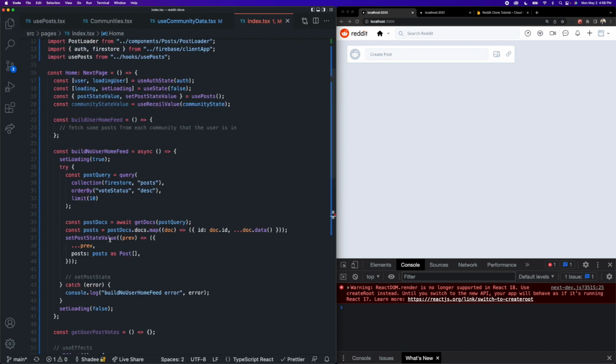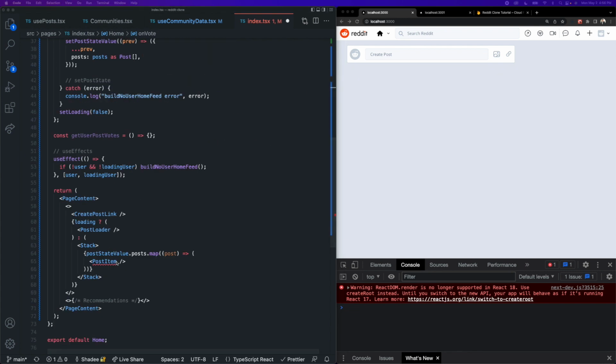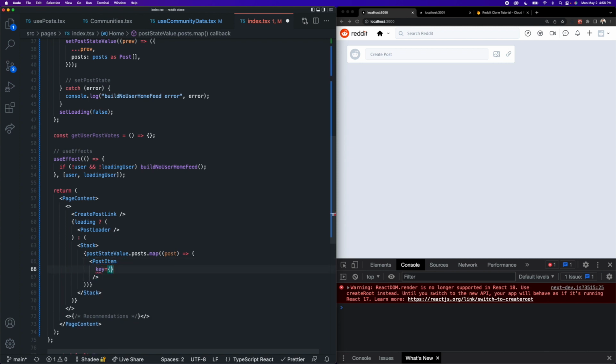So let's go back up to our use post hook and grab all of those. So we're going to grab on select post, on delete post, and on vote. Okay. So let's come back to our post item and pass all these in as props. So our first prop can be a key, which is going to be our post.id. Second one can be the post itself.